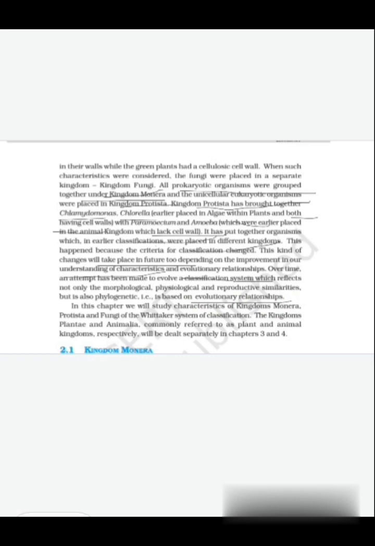In this chapter, we will study the characteristics of kingdoms Monera, Protista, and Fungi of the Whittaker system of classification. The kingdoms Plantae and Animalia, commonly referred to as the plant and animal kingdoms respectively, will be dealt with separately in Chapter 3 and Chapter 4.